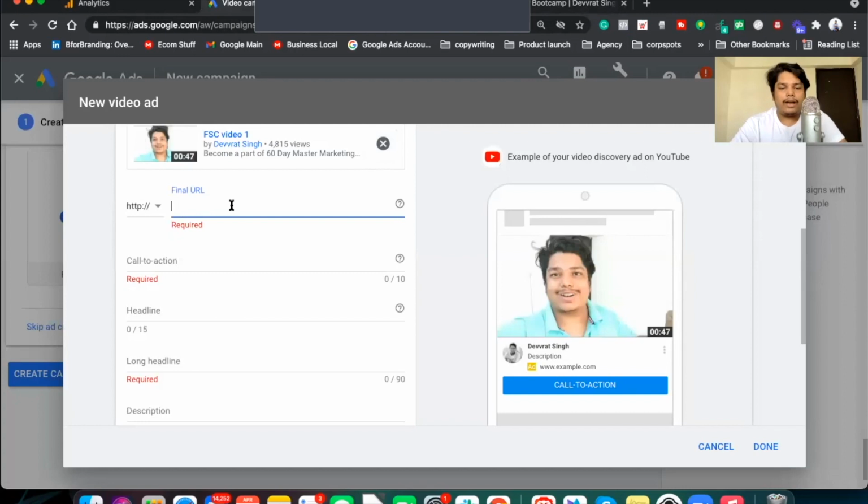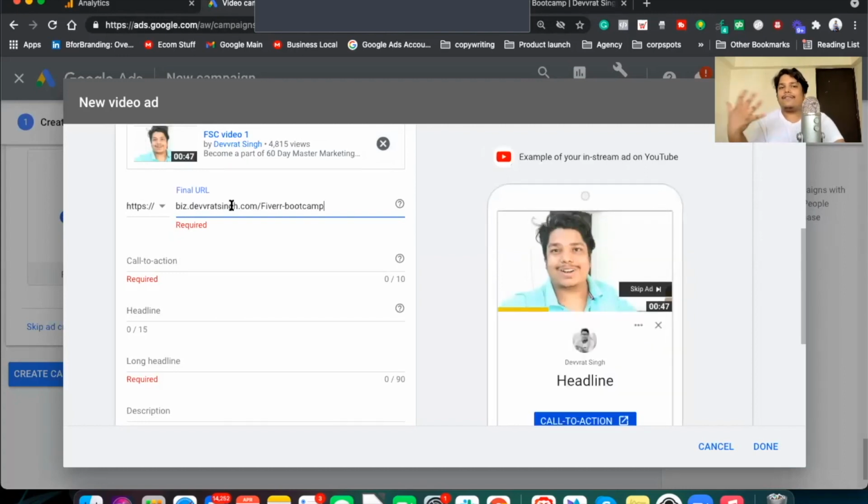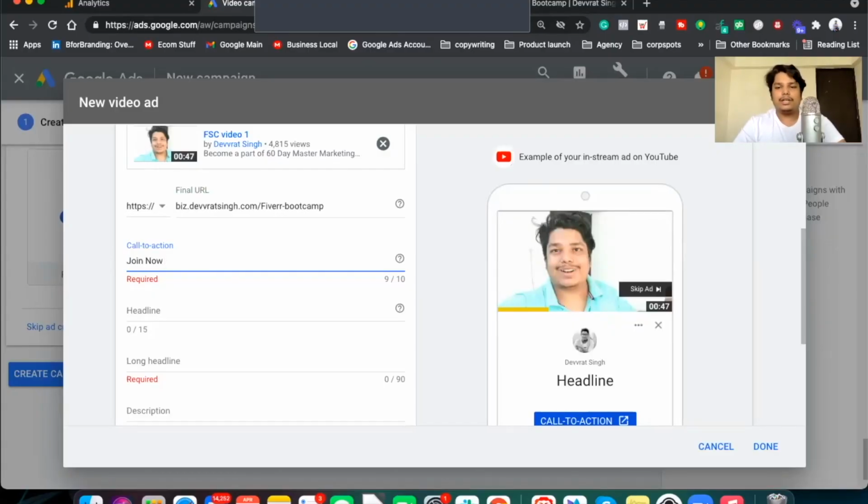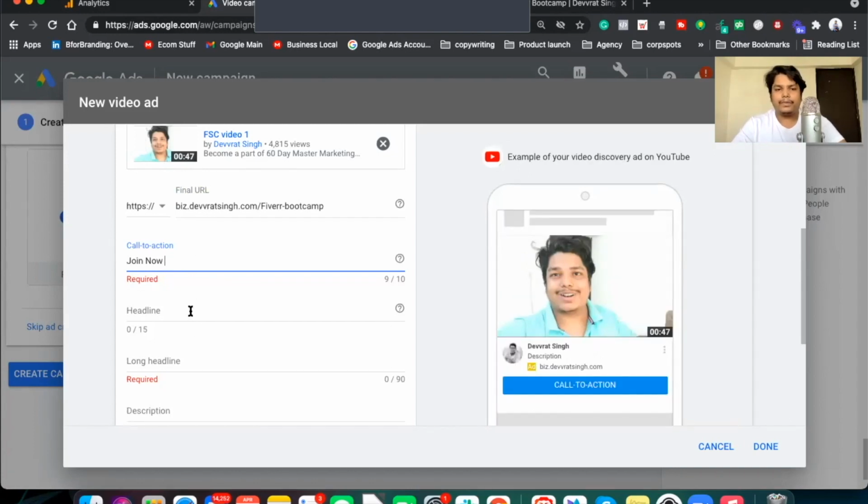Here you have to put a final URL, where you want to take people to. A lot of people run ads to their YouTube channel in order to grow their subscribers. You can do the same: in the final URL, you can just put your channel link. Then inside your analytics section, just see the earned views, how many earned subscribers and earned views you have got. In the call to action, I've just written "Join now," and that would take people to the page. Now the next thing is the headline.